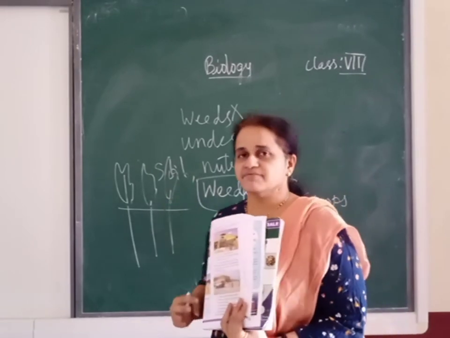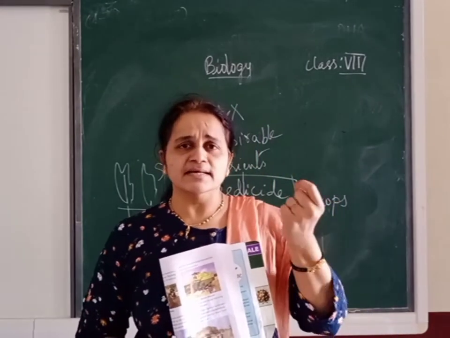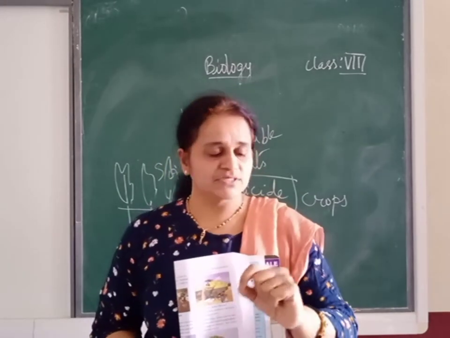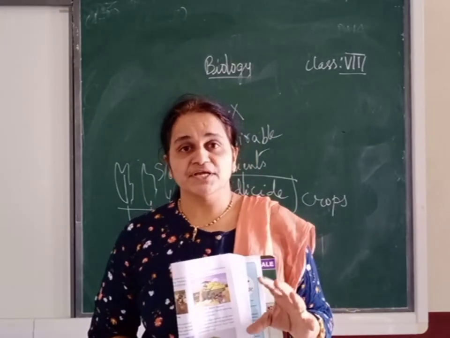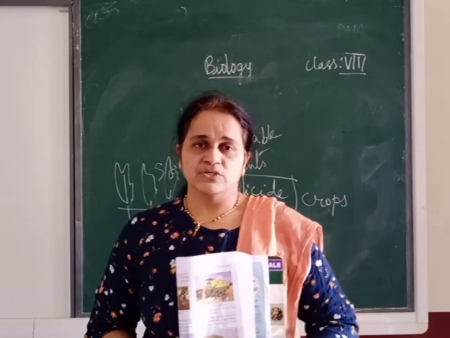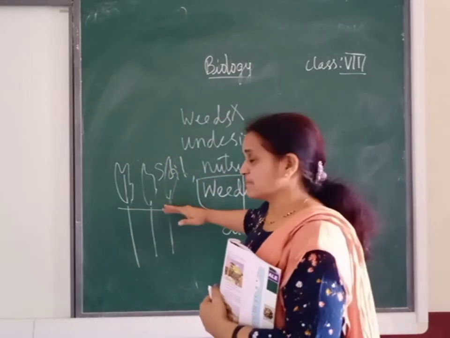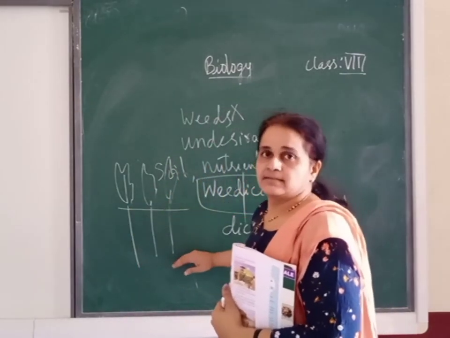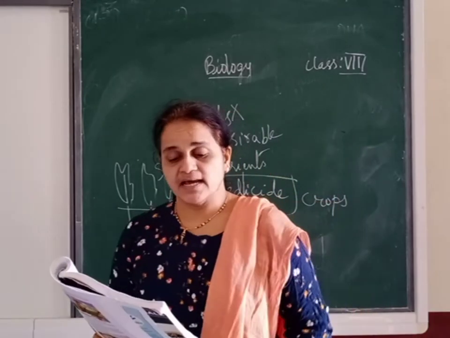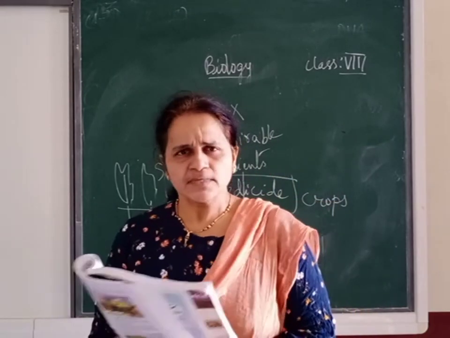Now when you collect the grain, you cannot collect grain which is not completely developed or matured. You have to take the matured plant. So collecting grain from which plant? From the matured plant. That process is called harvesting.